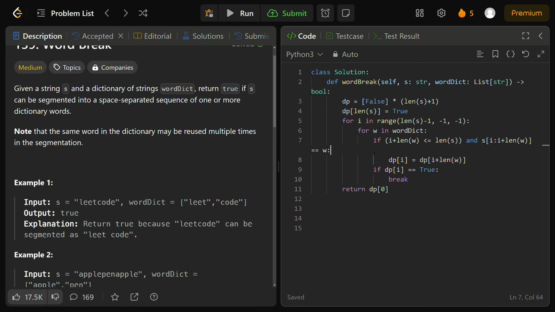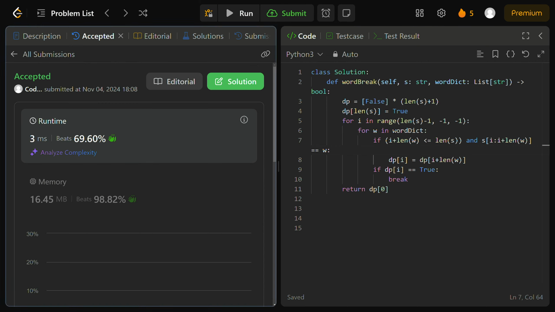And as you can see, if I were to submit this, unless I made any syntax errors here, this should be accepted. And as you can see, it is just about as efficient as you can get. So I want to clear up some big questions that you might have. When I started solving dynamic programming problems like this, I had these questions a lot. So I want to clear them up for you if you're wondering why they're true. Okay, so why is the base case the length of s equal to true?